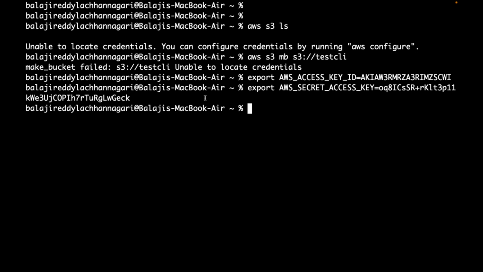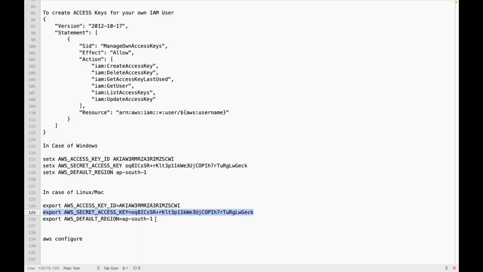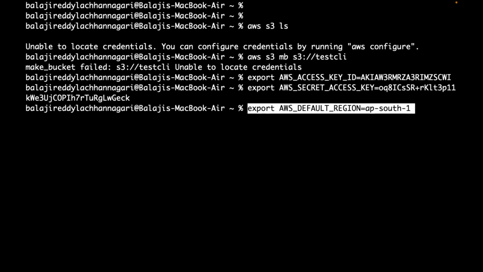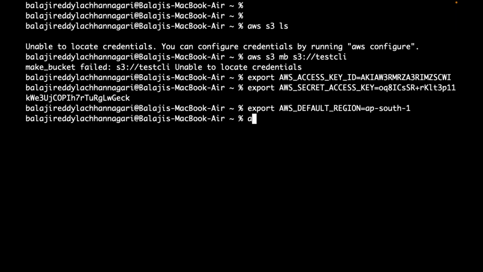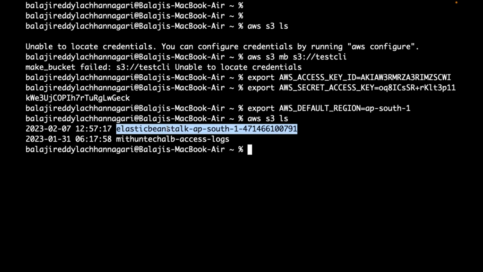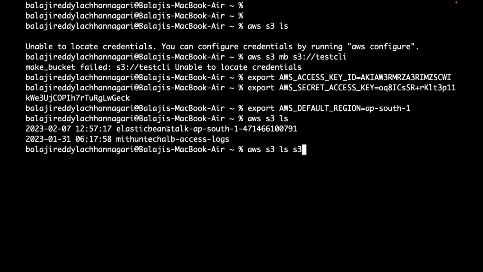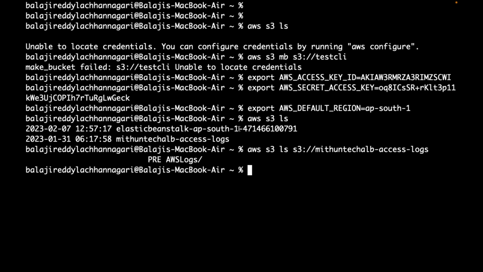So I'm using something like this. I'm setting the default region also, AP South 1. Now I'm using Bhaskar access key. This AWS S3 LS command is listing how many buckets there are, because Bhaskar has S3 read only access, and some files I want to see inside this bucket. Now AWS S3 LS, it is giving something like this.